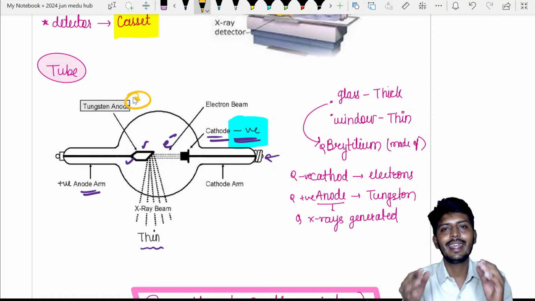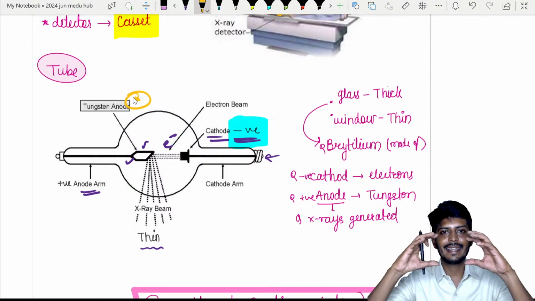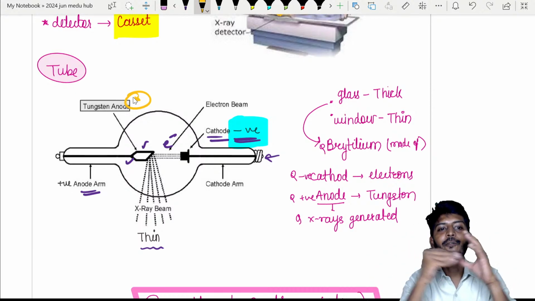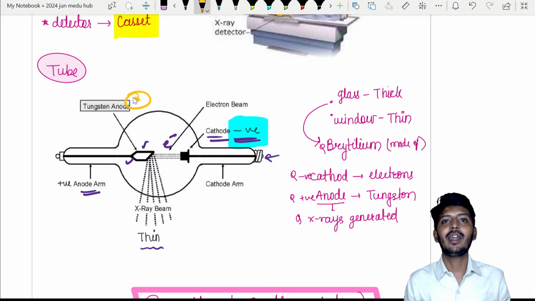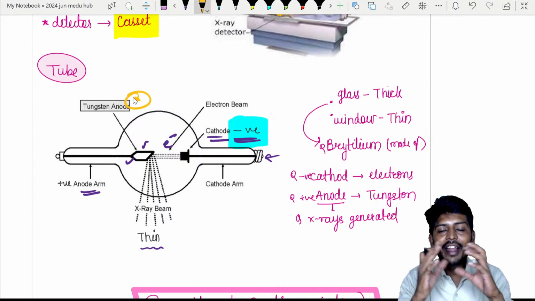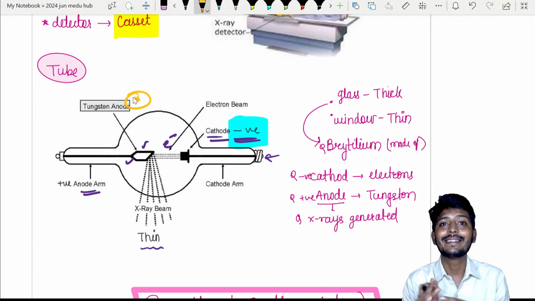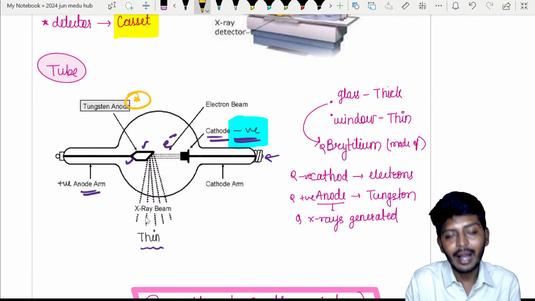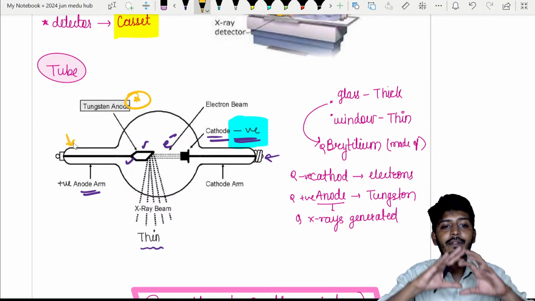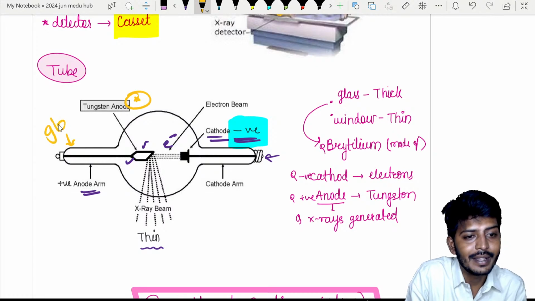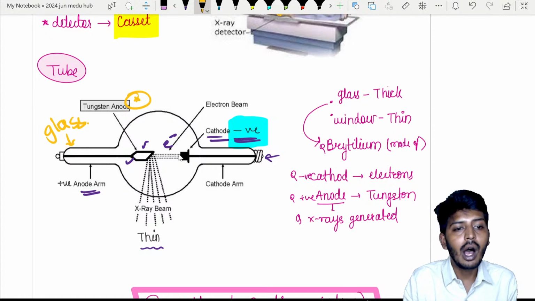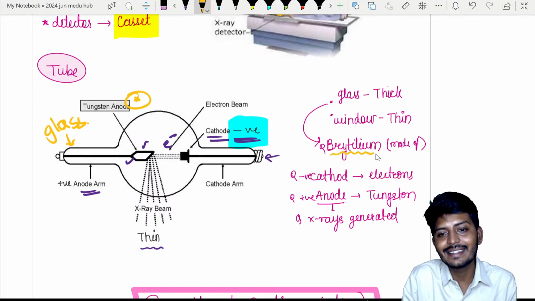Basically two electrodes are there, one is cathode, one is anode. Both of them are placed against each other like this. From the cathode, electrons will come. All the electrons, bam, fall on your anode. As soon as they fall on the anode, some reaction occurs inside the nucleus of the tungsten, and also on the orbits, creating an X-ray. Now X-rays will come out, right? All of this setup is placed inside a glass tube, and this glass tube will allow the X-rays to come out. This glass is made out of a material called beryllium.